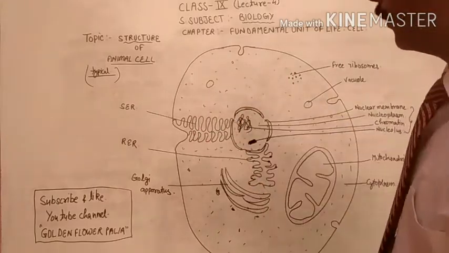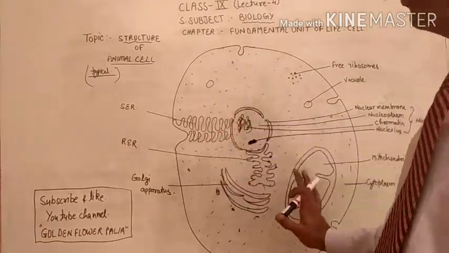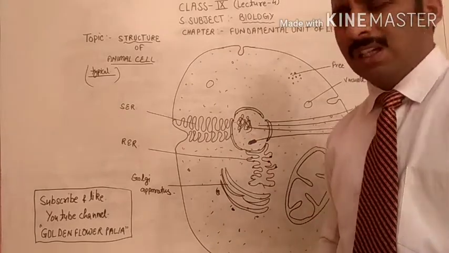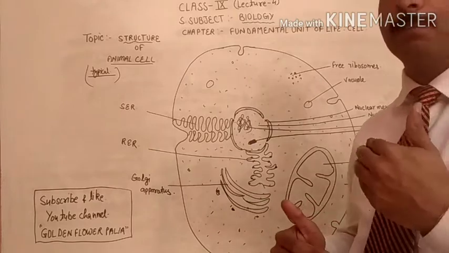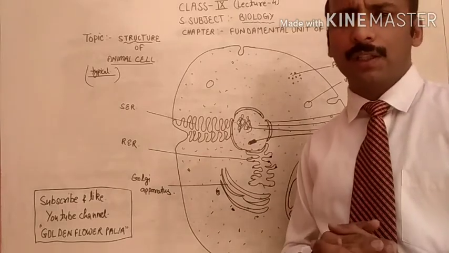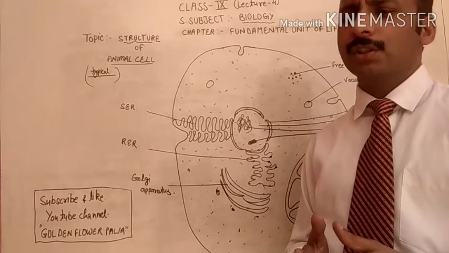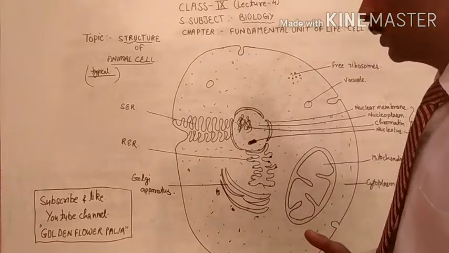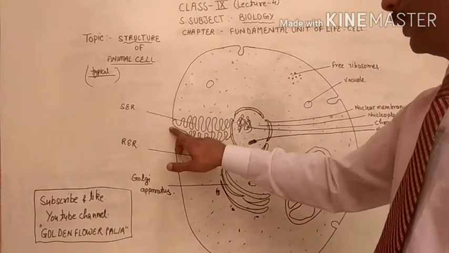The shape of the animal cell is not fixed. This is a general shape I have drawn here. Except this, the shape of the animal cell may differ from organism to organism, or animal to animal. According to their function and their body structure, the shape of the animal cell may differ.